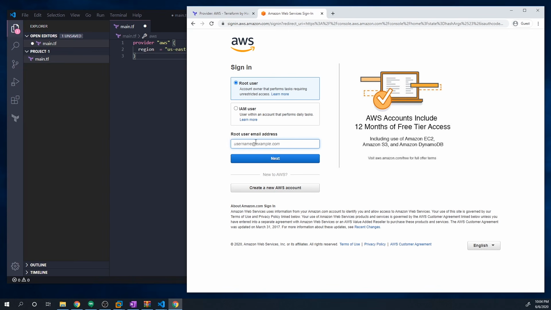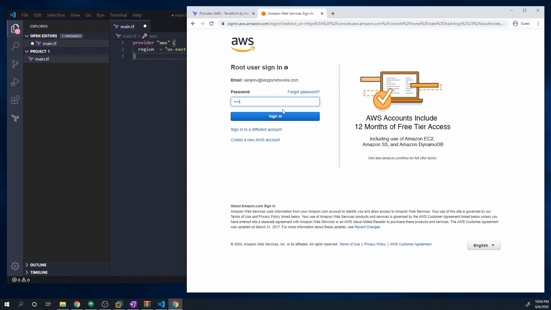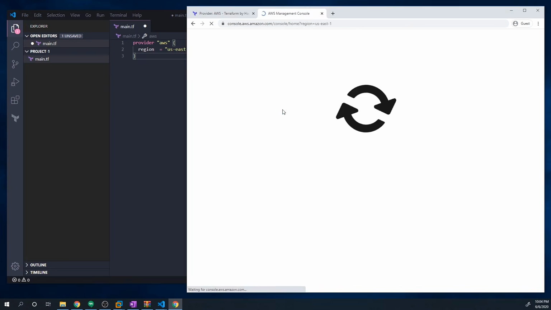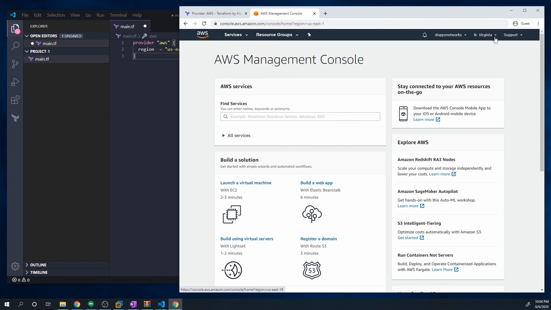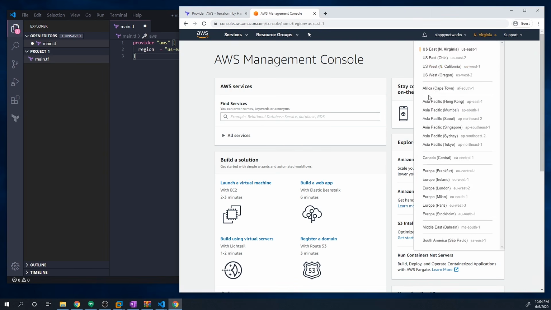I'm going to be logging in as my root user. Okay, so this is our management console. If you select this button right here, right now mine says Northern Virginia, but yours may say something else. You can see all of the different regions or data centers that AWS has.